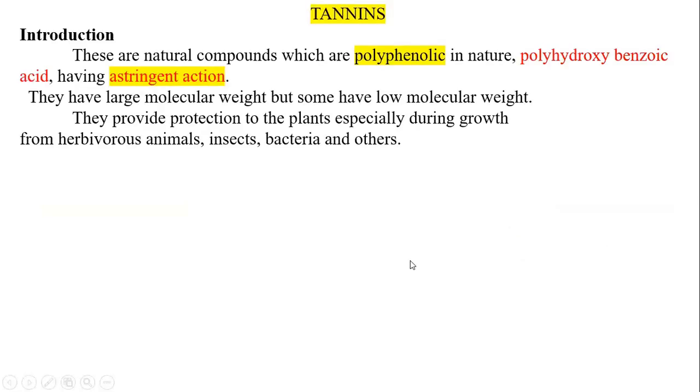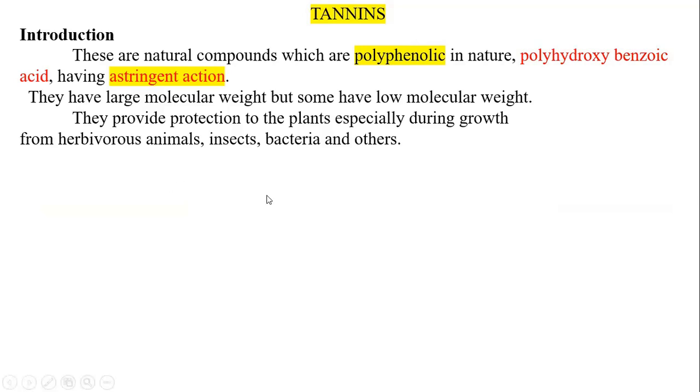So the next one. Tannins are natural compounds, obtained from natural sources. Most of the leaves, bark, fruits, roots, or root barks are the sources from which the tannins are obtained.